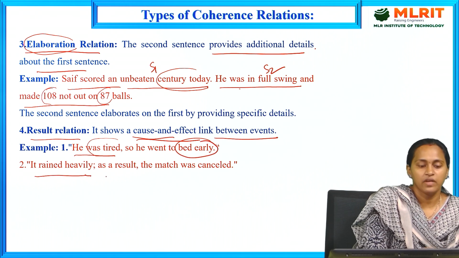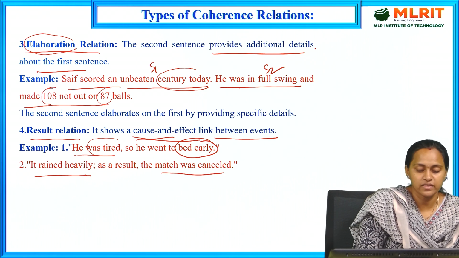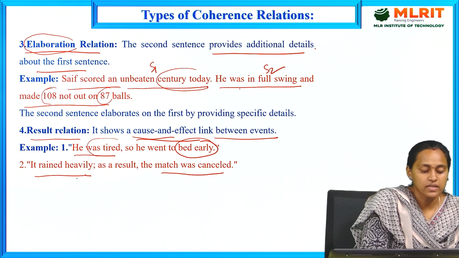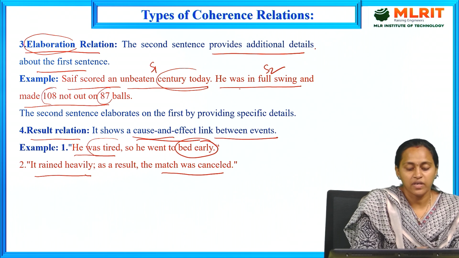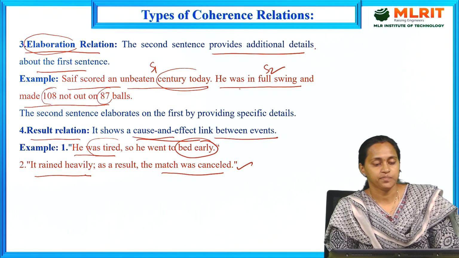It rained heavily. The result is the match was cancelled. This is sentence 1, sentence 2. The automatic result is that because of heavy rain the match was cancelled. This is the second sentence.